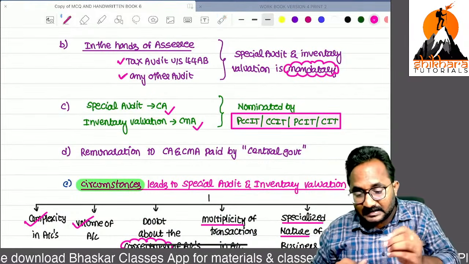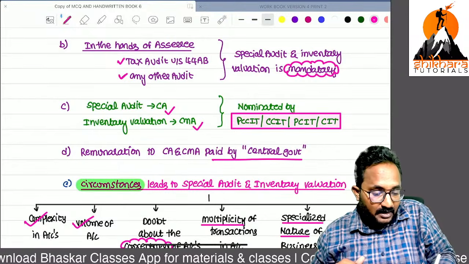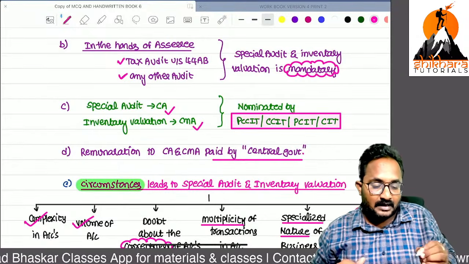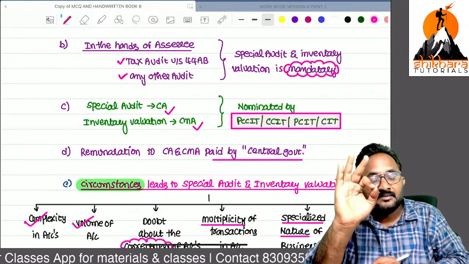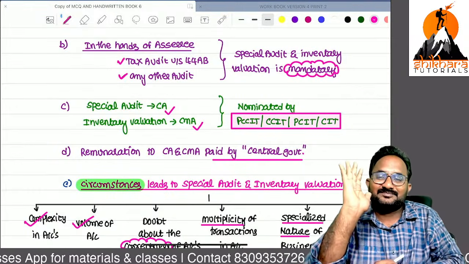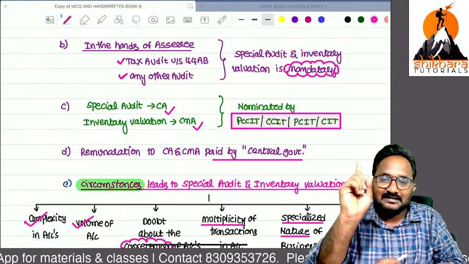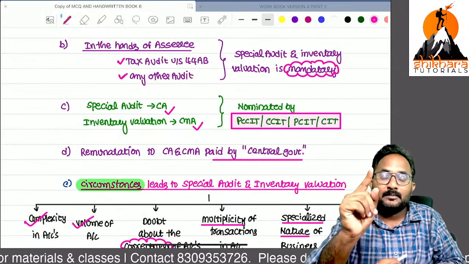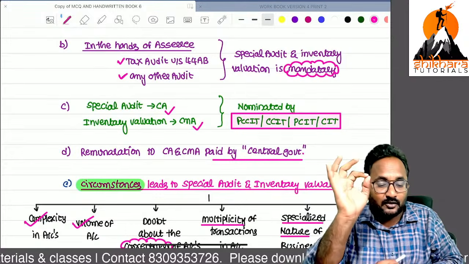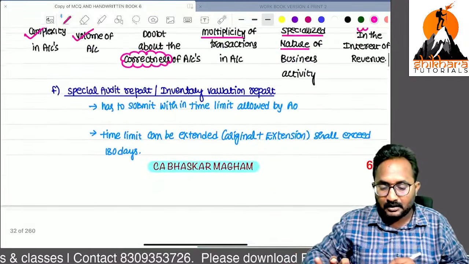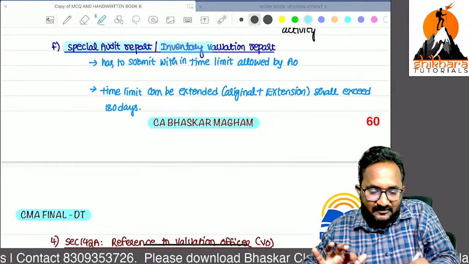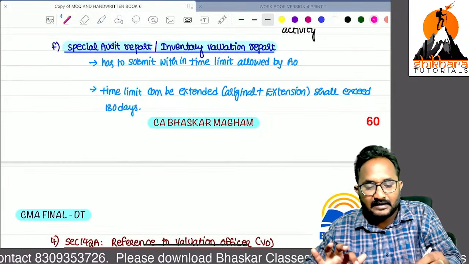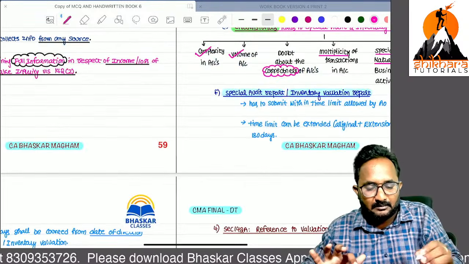Now who is required to pay the remuneration? Remember, central government only is required to pay the remuneration. So SSE will not pay. Who is required to pay? In our example, Reliance is not required to pay. Central government. Now, after completion of special audit as well as inventory valuation, remember, what is the time limit? So there is no fixed time limit.